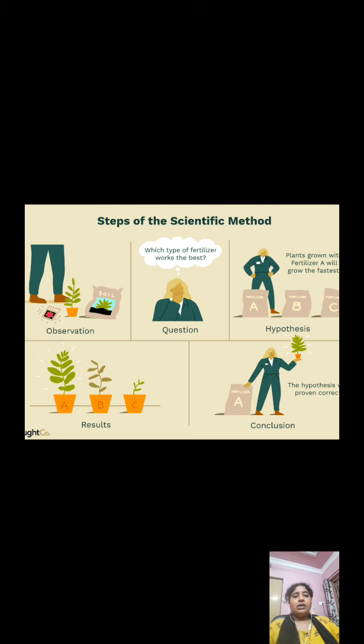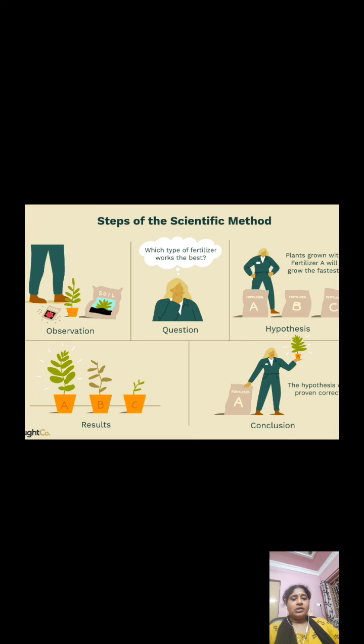So maybe your hypothesis is that some NPK fertilizer, or let us take urea, is best for cultivation of the bean seeds, or whatever seeds you have taken. Now you started your experiment.